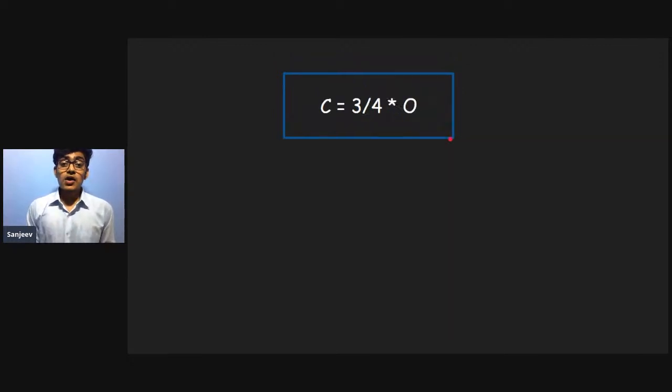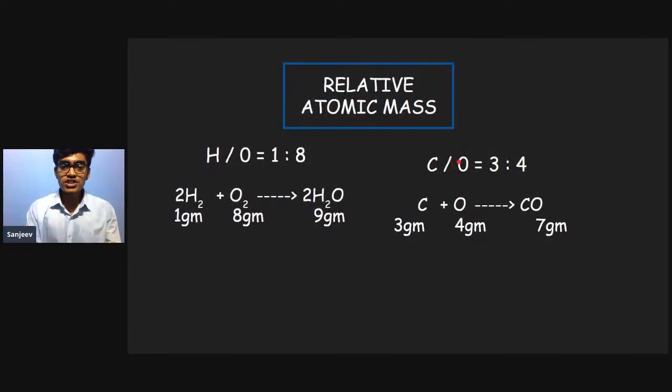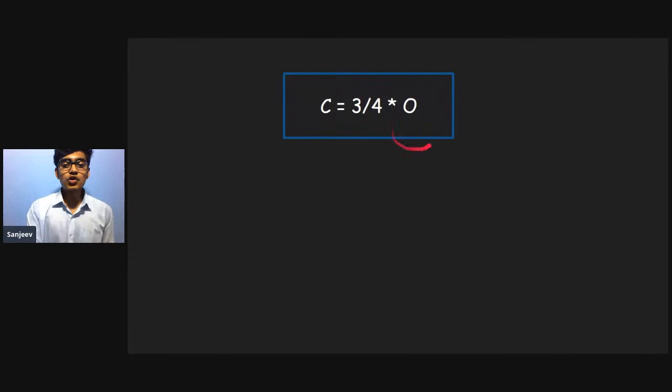Okay, so if I take this oxygen to the right hand side of the equation, carbon will be equal to 3 by 4 into oxygen. So this will be the equation which is formed. Now, scientists came up with the idea that if we find out the weight of one element, we can easily find out the weight of the other atoms.